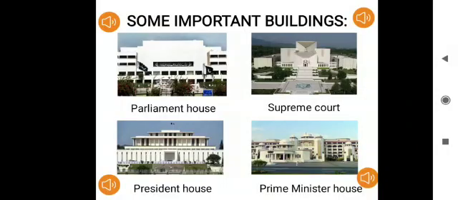Parliament House of Pakistan is in Islamabad. Parliament means the law-making group or body of a country, a group which makes laws. And Parliament House means a place where that group sits together and discusses how to introduce a new law, or whether the law is good for the people of a country or not.